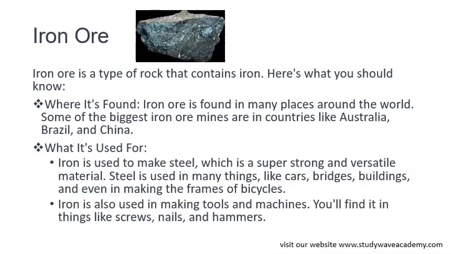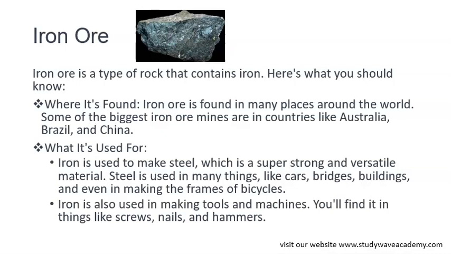What is iron ore used for? Iron is used to make steel, which is a super strong and versatile material. Steel is used in many things like cars, bridges, buildings, and even in making the frames of bicycles. Iron is also used in making tools and machines. You will find it in things like screws, nails, and hammers.